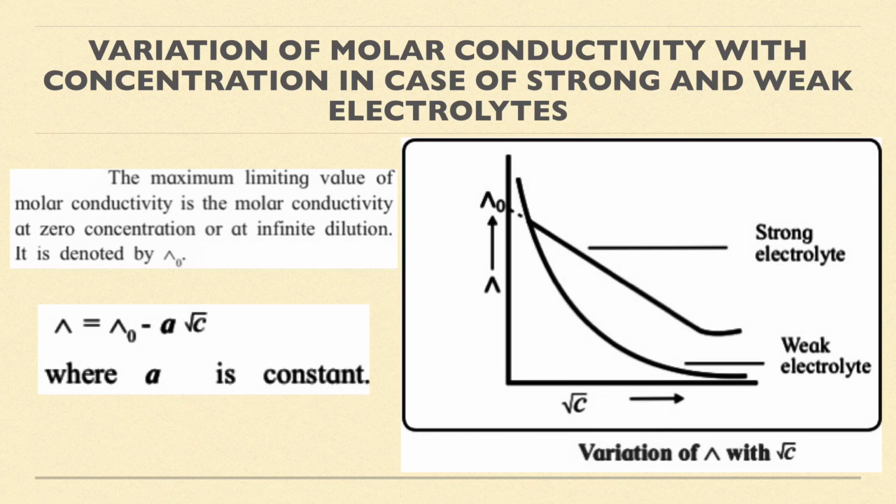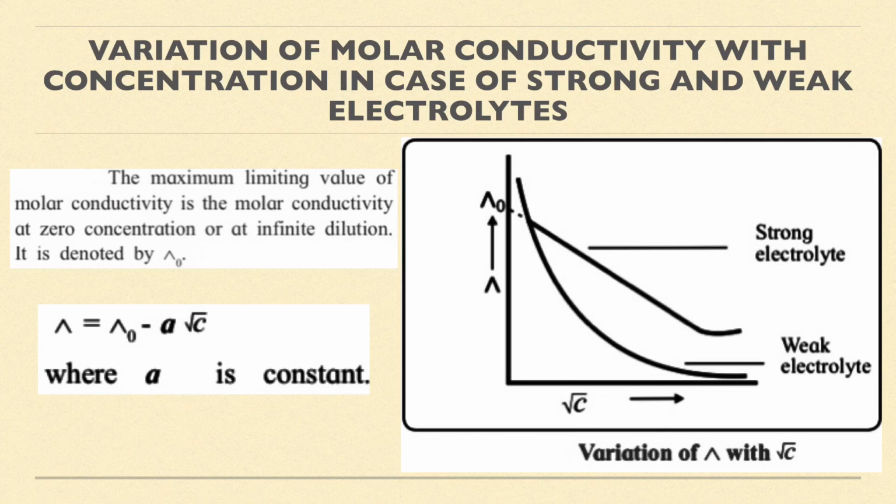And Kohlrausch has given an equation for this graph as lambda is equal to lambda naught minus A into square root of c. Now what is A? A is a constant. Now for weak electrolyte it is not possible. For strong electrolyte, lambda naught value is easily possible. So Kohlrausch has introduced a law for calculating the lambda naught value of weak electrolyte.